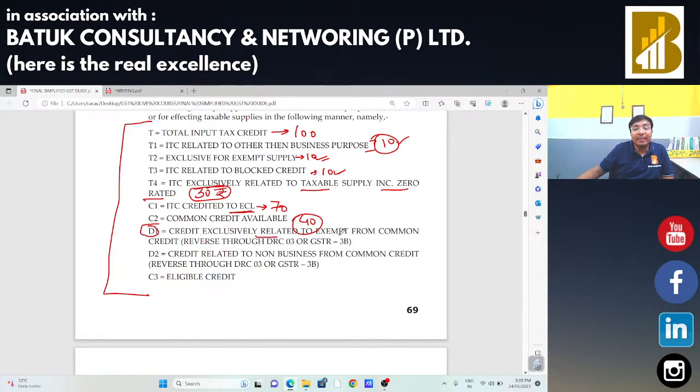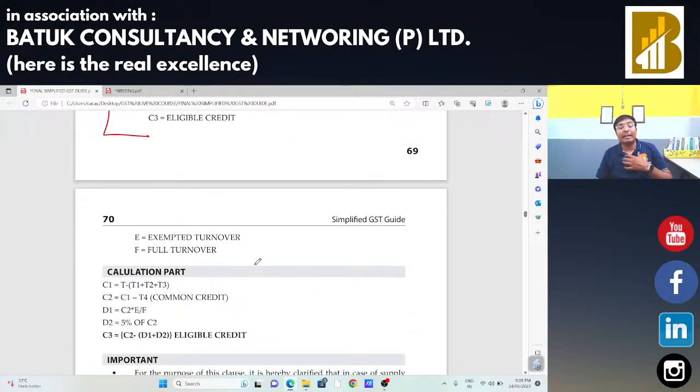Credit exclusively related to exempted from common credit, reverse through DRC 03 or GSTR 3B. Now from this, we need to calculate the credit, we need to identify the credit which is especially or specifically used for the exempted supply, and we need to reverse the same through DRC 03. Next, credit related to non-business purposes. We need to identify the credit which is related to non-business purposes, and then after we need to less the same. So now, how we can decide the exempted supply?